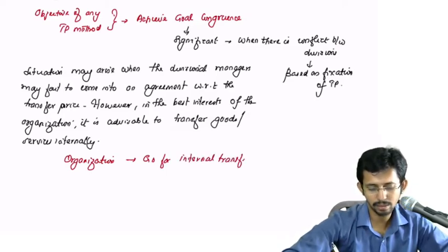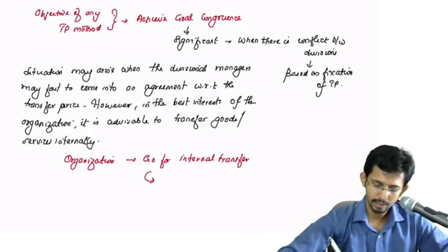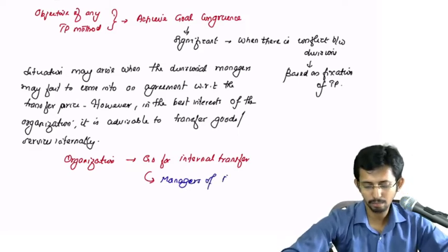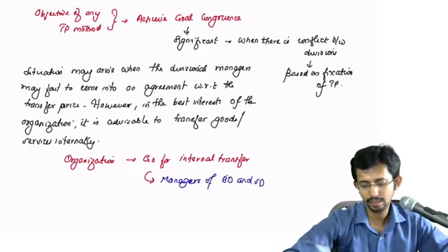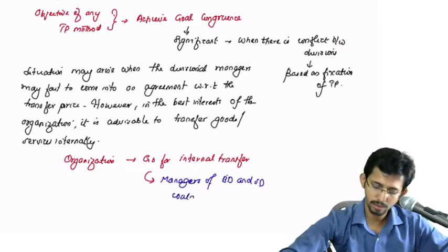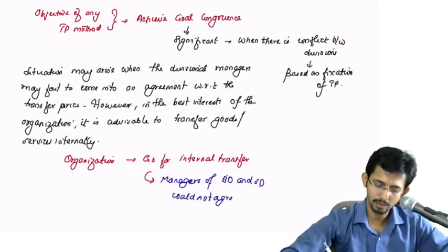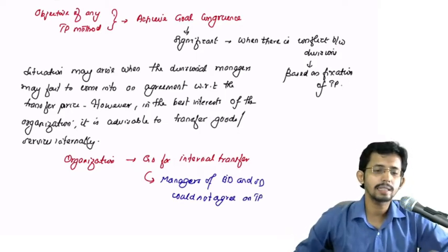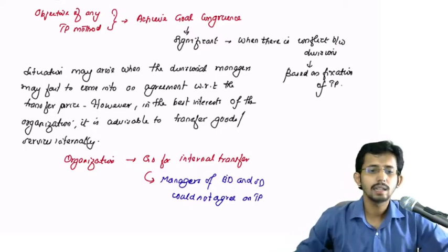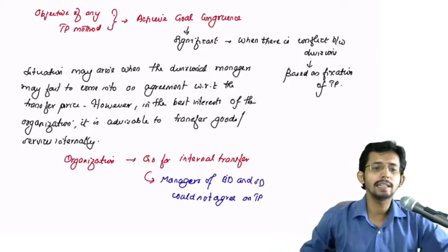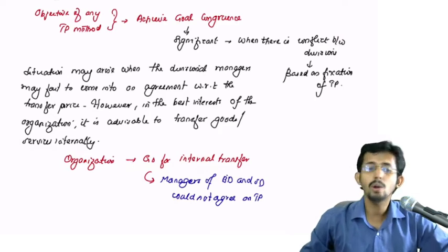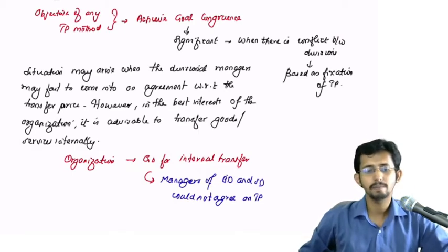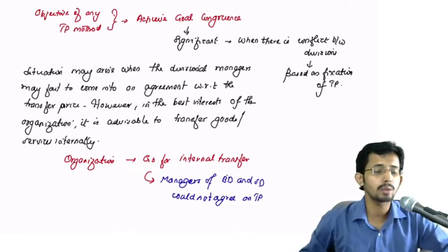But what is the problem? The problem is that the divisional managers of the buying division and selling division could not agree on TP. If they cannot agree on a single TP, then what would be the other option? Either the management will have to resolve their conflict or they will have to impose a TP. But imposing any TP will be against the principles of autonomy.